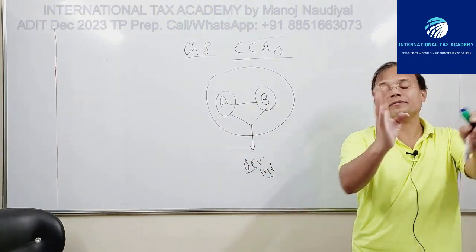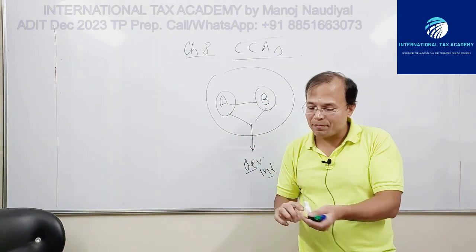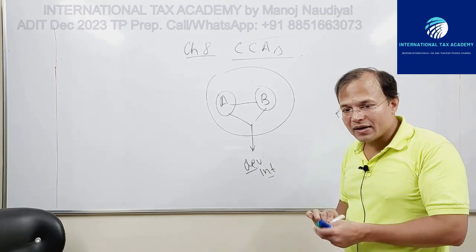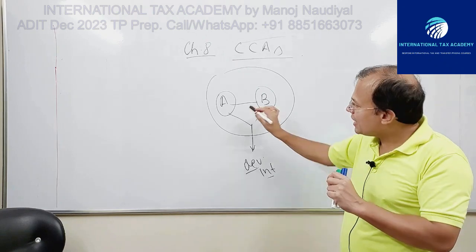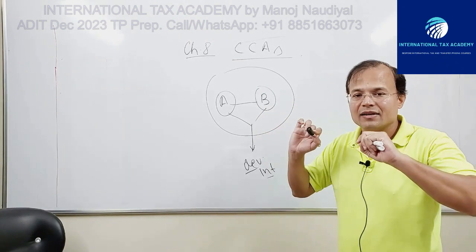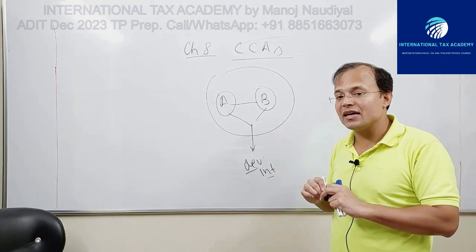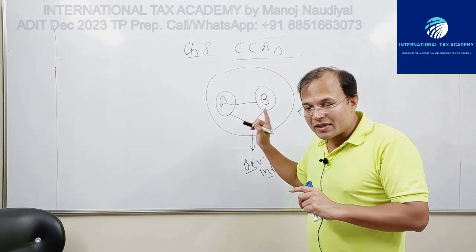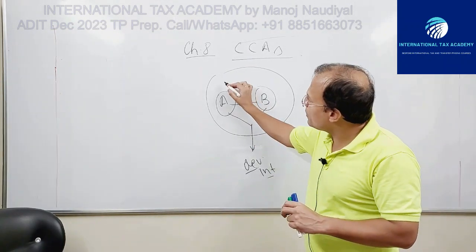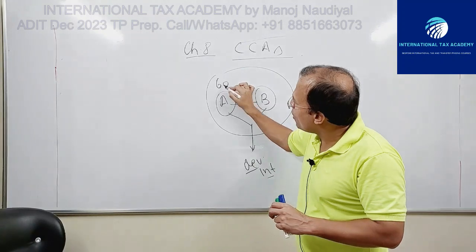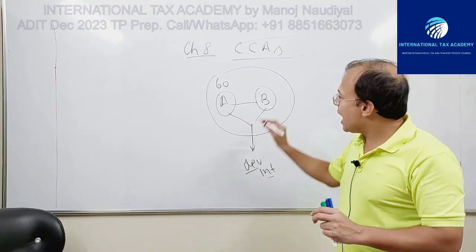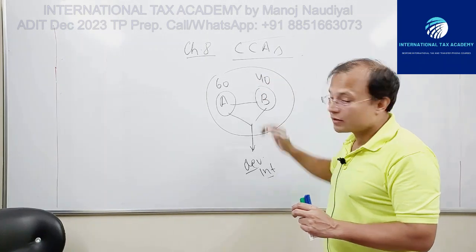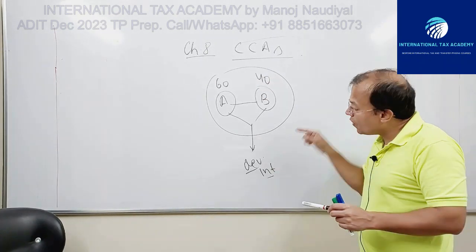For example, in this CCA for developing an intangible that A and B have entered into, it is expected that A will make 60% of the contribution and B will make 40% of the contribution in the development of this intangible.